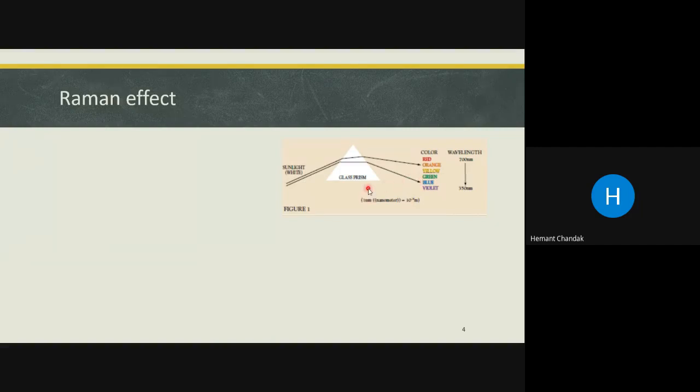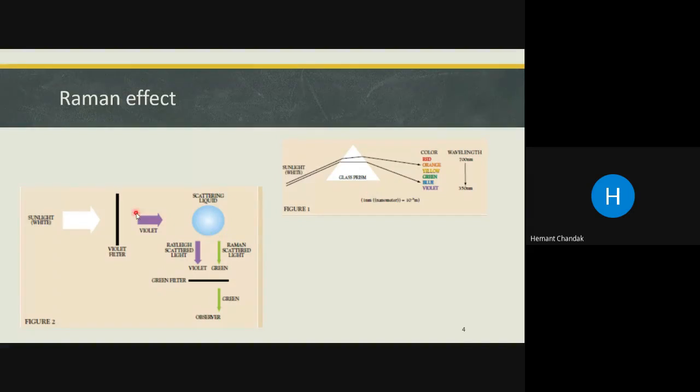Until 1928, people had not observed what is called the scattering of light. What Raman did was use a common mercury lamp, and with the help of a monochromator, a violet filter, he converted it into violet light. That violet light was passed through a scattering liquid, say benzene in his first experiment.